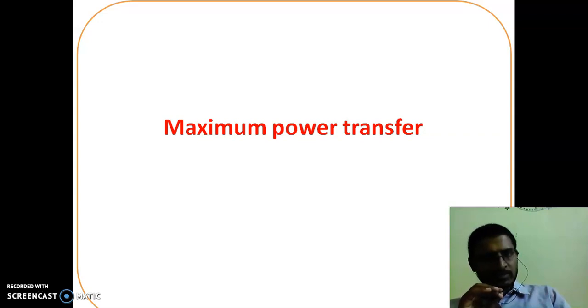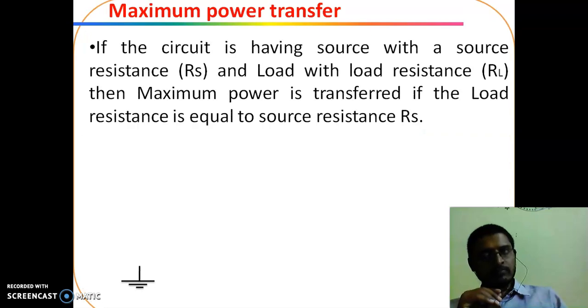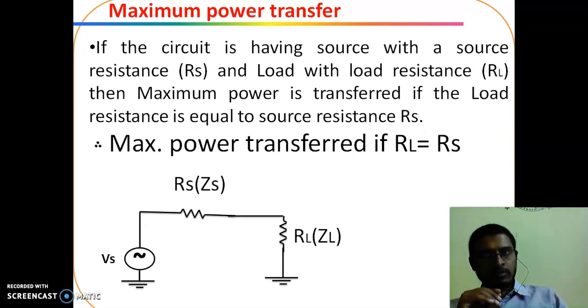Maximum power will transfer to the load whenever load impedance is equal to source impedance. If a circuit has a source with source resistance Rs and a load with load resistance RL, then maximum power is transferred if load resistance is equal to the source resistance Rs. So maximum power is transferred if RL is equal to Rs.